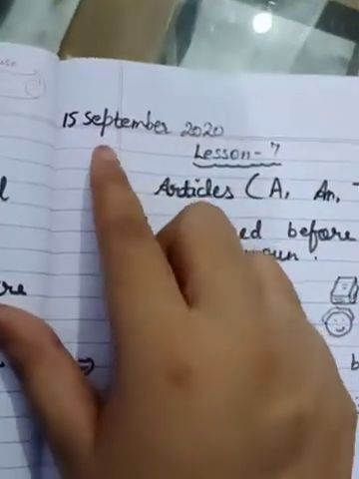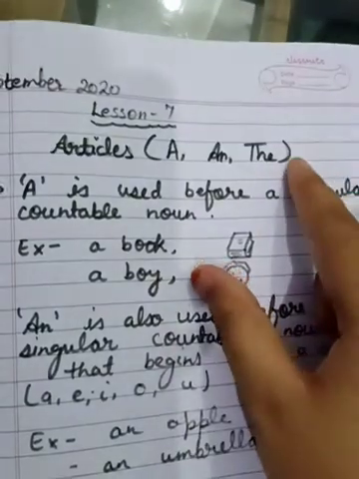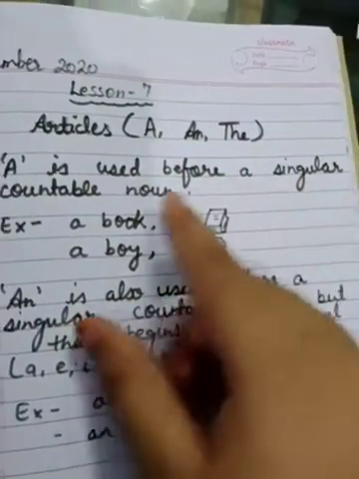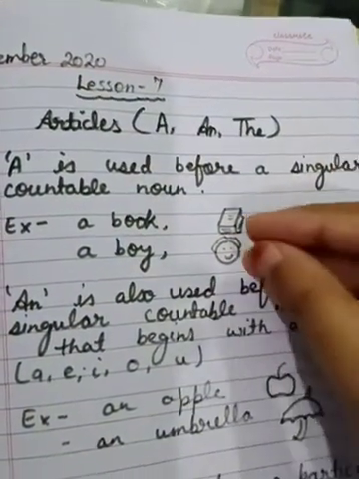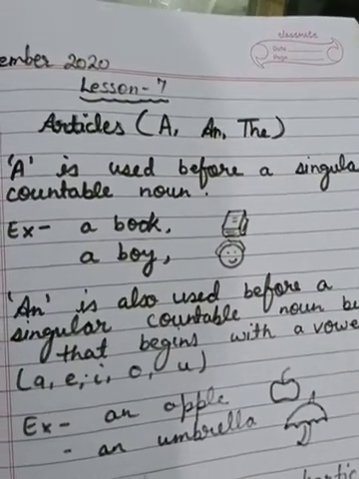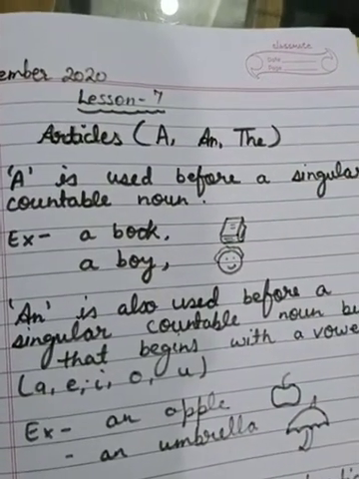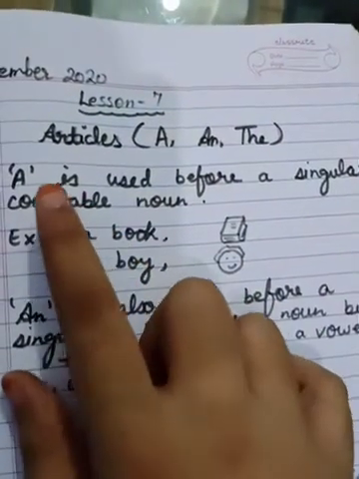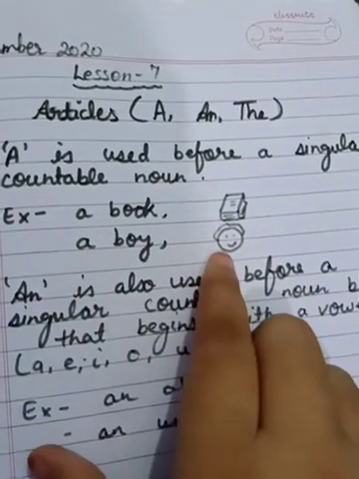Now everyone write today's date, lesson 7, and the lesson name is articles: a, an and the. So here, a is used before a singular countable noun. Countable noun means which we can count, like book, boy, pencil, eraser. This we can count. So before a singular countable noun, meaning single, we use a book, a boy.